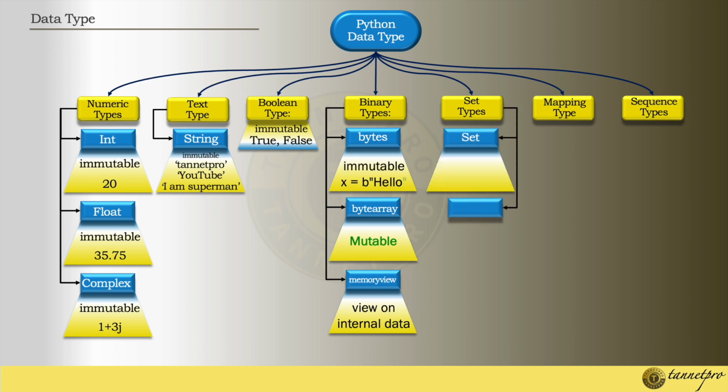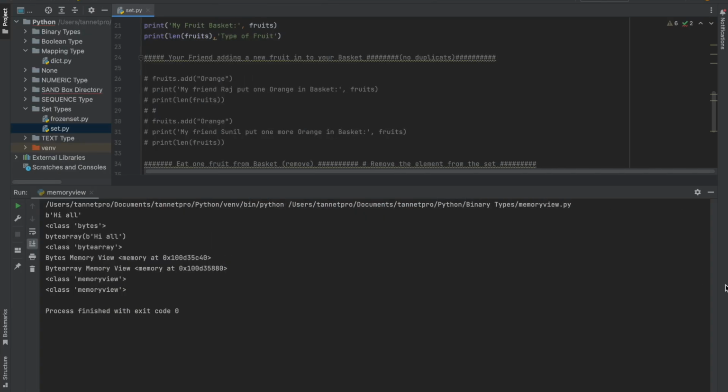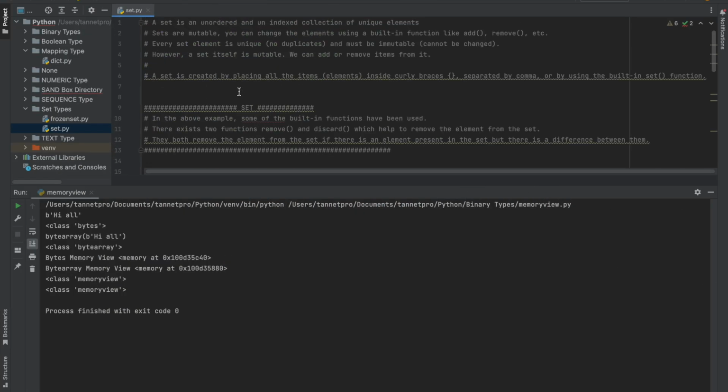Under the set category, there are two data types, set type and frozen set. So what is a set? Set is again a mutable data type, and it comes under curly brackets. Basically a set is always unordered and unique. So let's see in PyCharm. Yes, a set is an unordered, unindexed collection of unique elements.